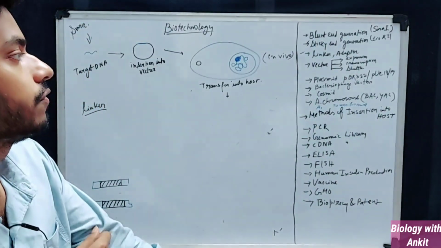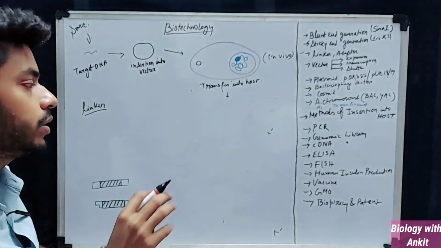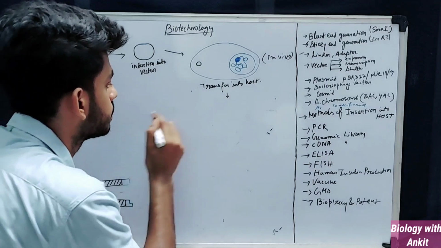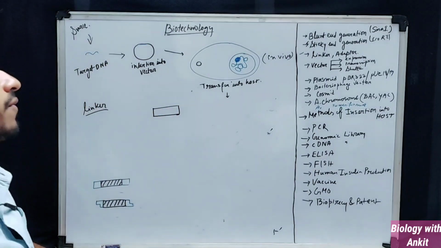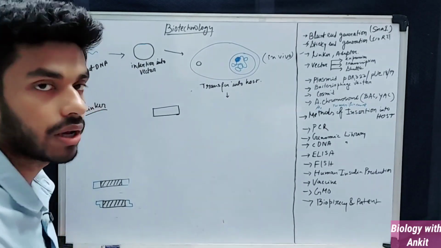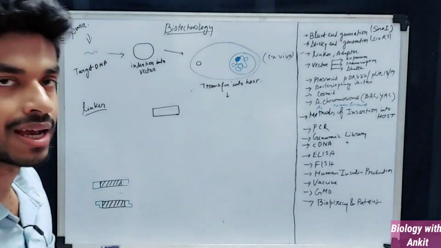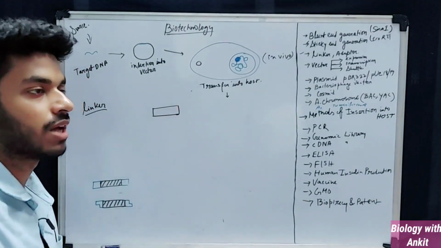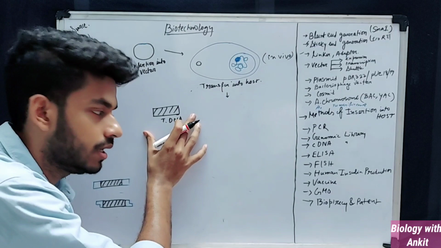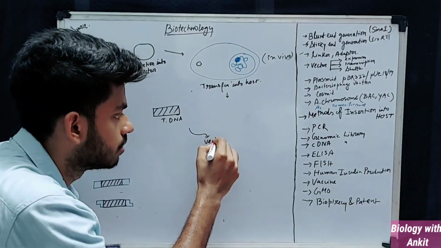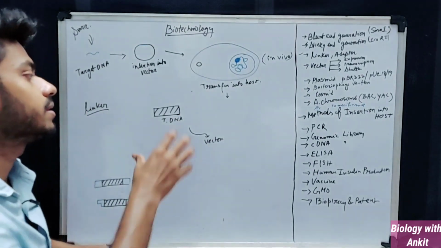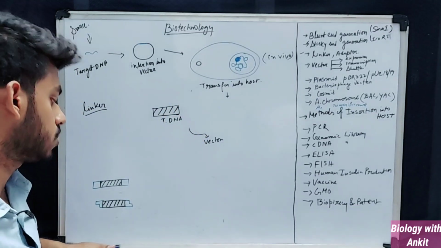So now coming back to the concept of linker. So what is linker? See, when we were generating the blunt ends, the vector molecule, sometimes to do some modifications, we also need to form sticky ends. Okay, when a blunt end is produced by an enzyme, sometimes to incorporate that particular target DNA... suppose this is my target DNA, and I want to incorporate it inside a vector. So to incorporate the target DNA inside a vector, sometimes we need to modify the target DNA. So here the concept of linker comes.